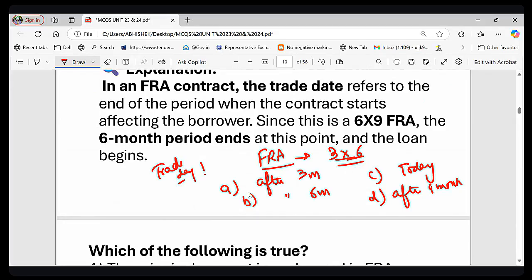It is option A, after 3 months. Option B, after 6 months. Option C, today. And option D, after 9 months. Please answer. Is it A, B, C or D? So you are saying option A. Very good. Option A is the correct answer.